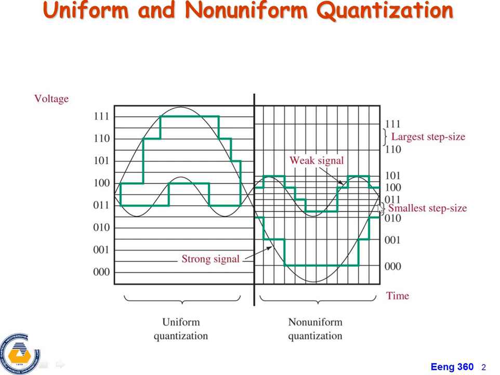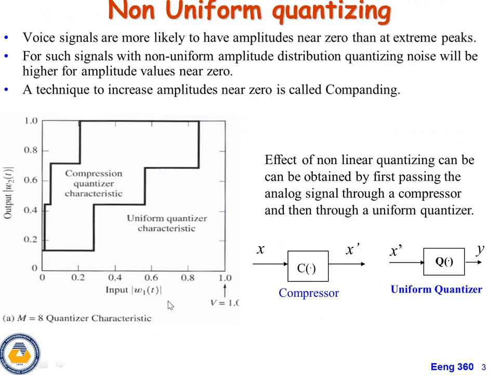So there is no uniform quantization here. In uniform quantization, the equal distribution means we divide the range equally. In the non-uniform case, it is not uniform: some step sizes are very small and some step sizes are very large. Next one, non-uniform quantization.